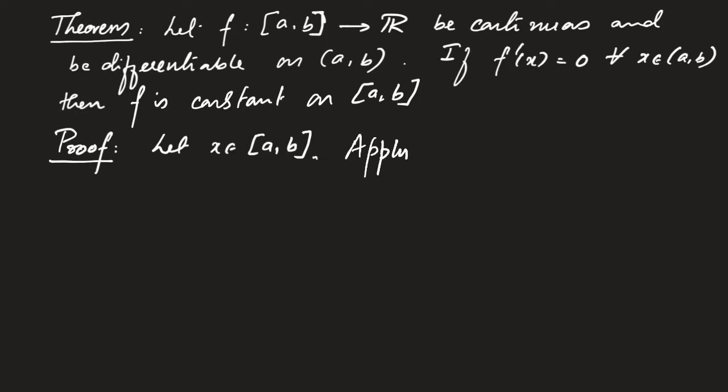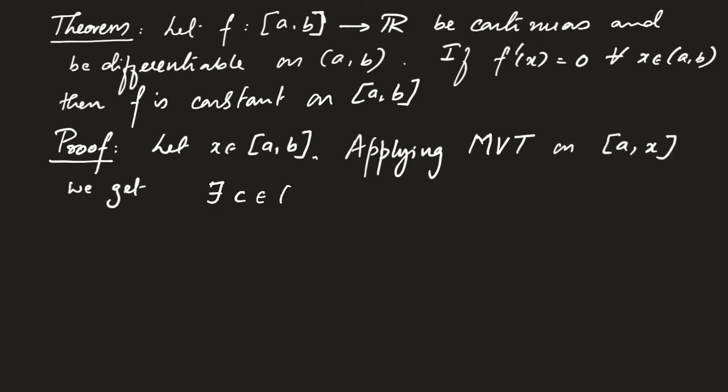Applying the mean value theorem, which will be abbreviated as MVT from now on, on the closed interval [a, x], we get that there exists a c in the open interval (a, x) such that f(x) minus f(a) is equal to f'(c) into (x minus a).